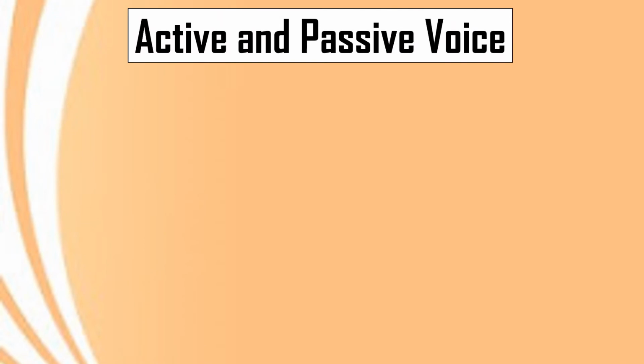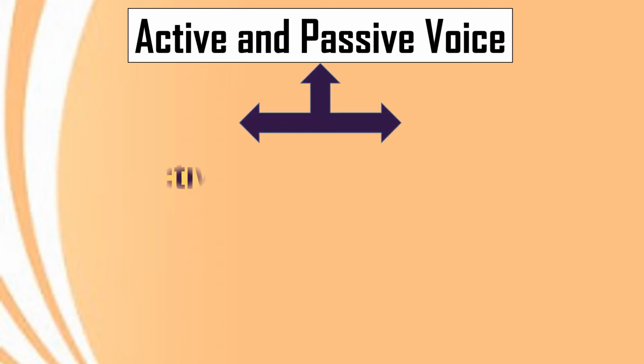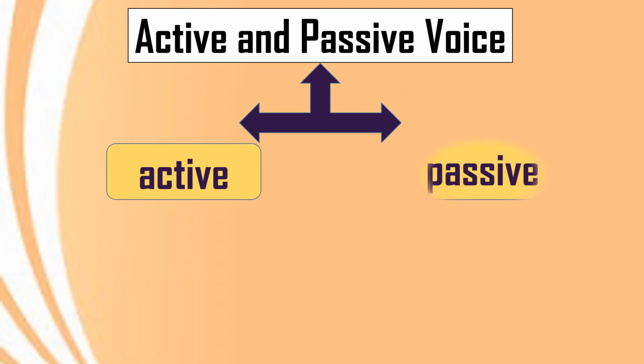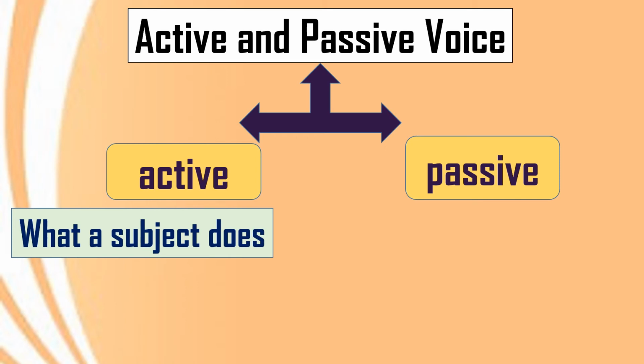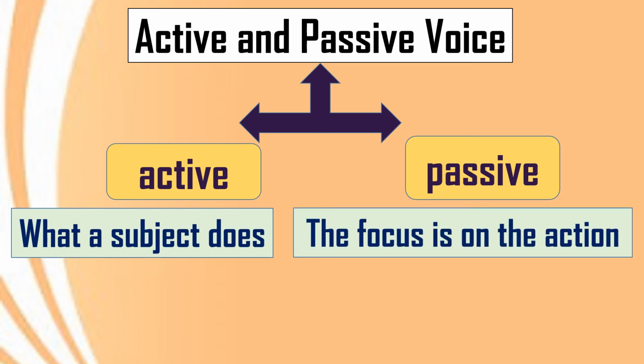Now, simultaneously, we will learn about active and passive voice so that the concept will be clear to you. Active voice, passive voice. In active, what a subject does, and in passive, the focus is on the action. We have seen that the monkey ate the banana. So here we have seen what the subject was doing. Monkey was the subject, and the banana was eaten by the monkey. So here the action was focused.